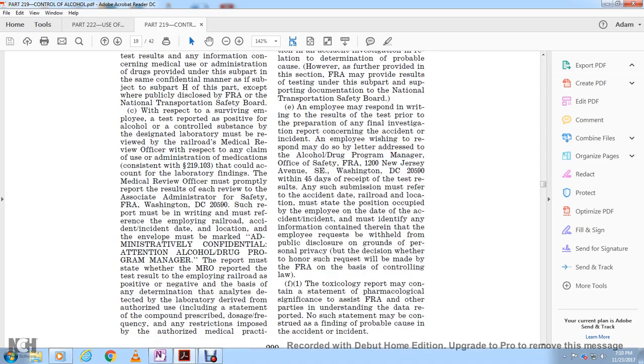With the respective supervising employee tested for alcohol and controlled substances, the designated laboratory results must be reviewed by the railroad medical review officer, with the respective name for the claim for the administrator for the medication, consistent with section 219.103.